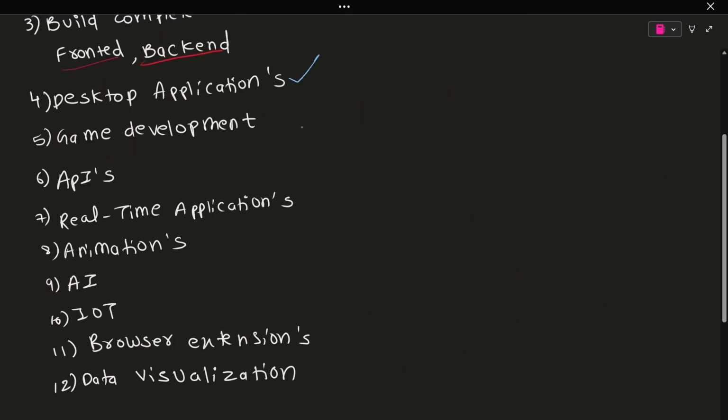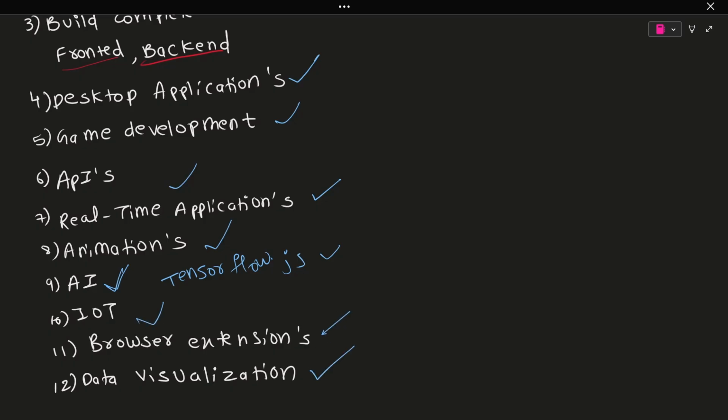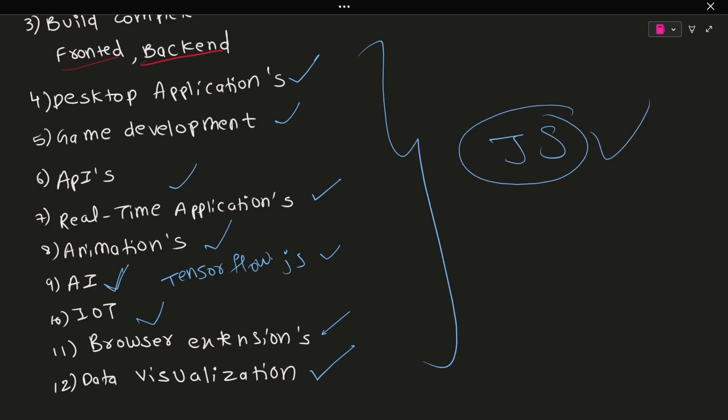After that we have desktop applications, game, APIs, real-time applications. Real-time applications are the applications that you see live. Let's say a football match is happening, then you see it live. In websites you can render live websites with the help of JavaScript, animations, AI. In AI also, like TensorFlow.js, with the help of JavaScript you can write AI. Also IoT, Internet of Things, browser extensions, and data visualizations. All these stuff you can do with the help of JavaScript.